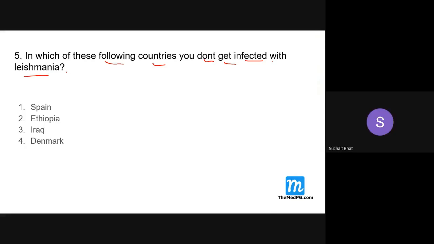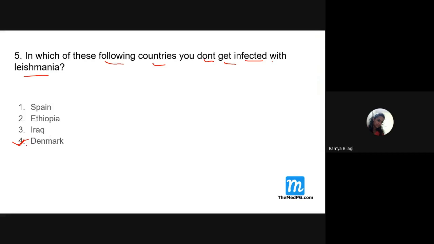Next. In which of the following countries do you not get infected with leishmania? Now from Denmark, Spain, tell me. Suchit. Denmark. Why Denmark? Ma'am, it doesn't fall in the tropical middle. You are very good, excellent answer. Your choice is correct only.